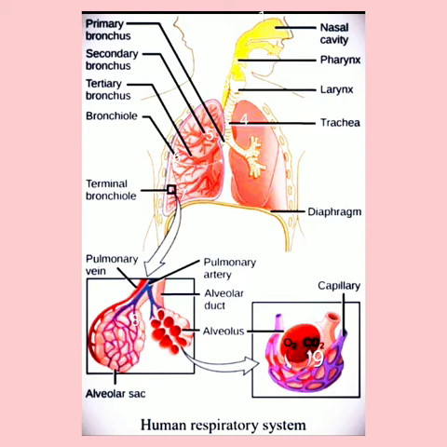From the blood, the carbon dioxide re-enters the passageway and reaches the outside environment. This passageway consists of nostrils, nasal cavities, pharynx, larynx, trachea, bronchi, bronchioles, alveoli and capillaries.